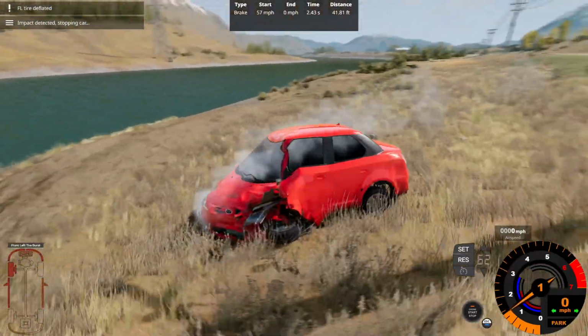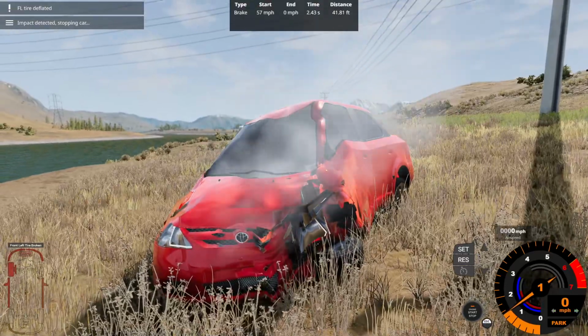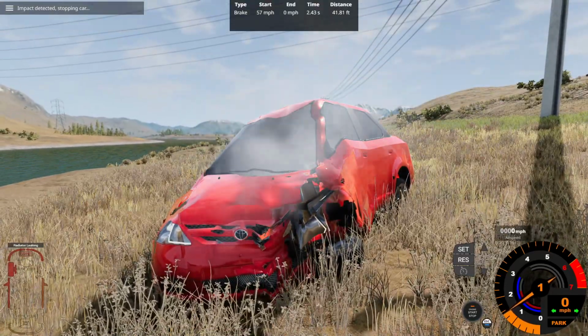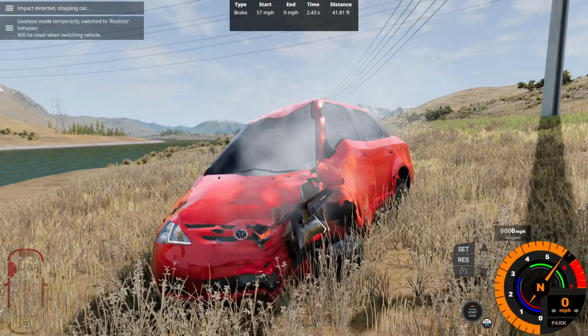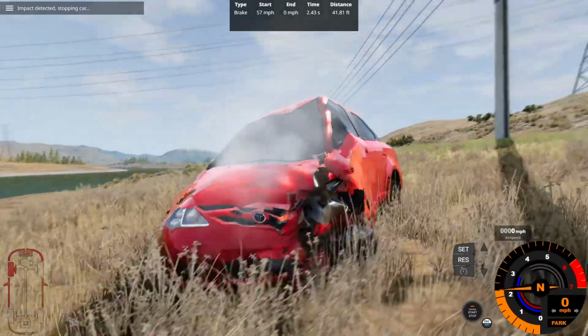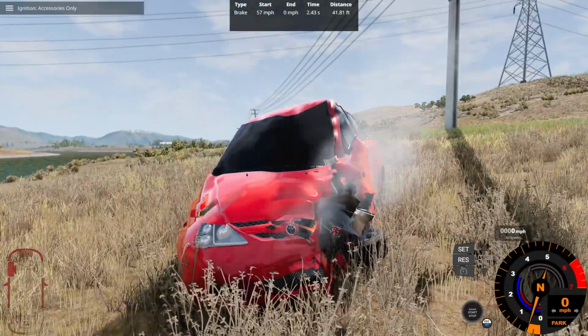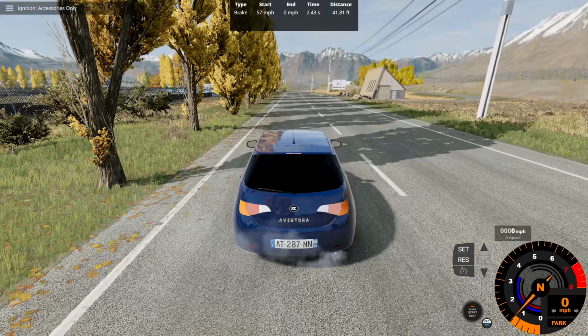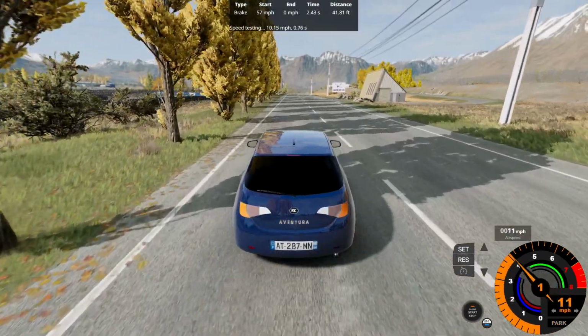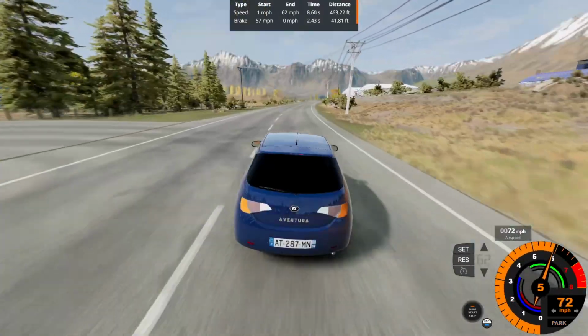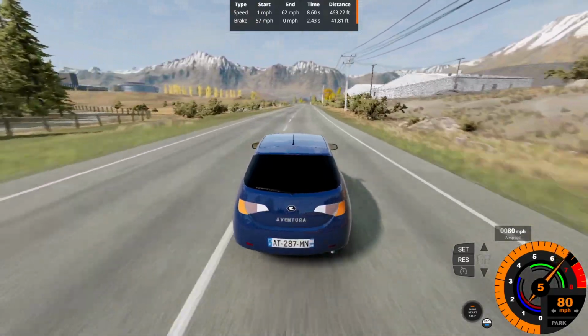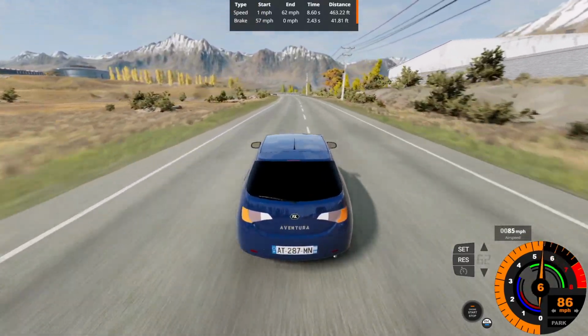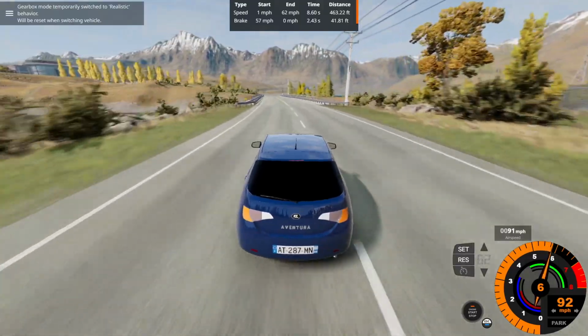Damn, brutal hit. So we got the car rested right here, and the engine still runs. How? It was a 100-mile-an-hour collision. It shouldn't do that. Now the Nexa, let's see how long it takes to reach its top speed right here. So another good 0 to 62 at 8.6 seconds, and I believe we got 6 gears. Yep, 6 gears? Yes, we do.